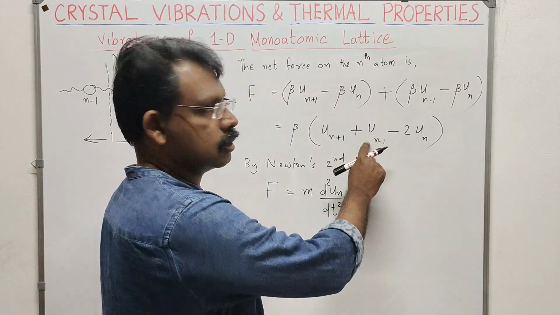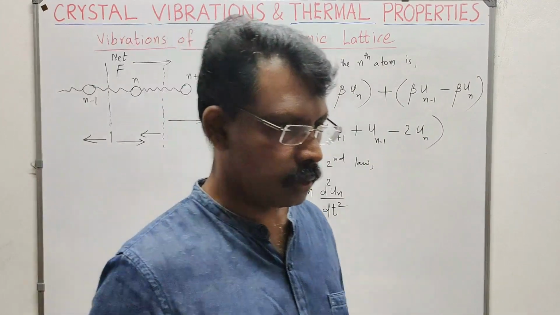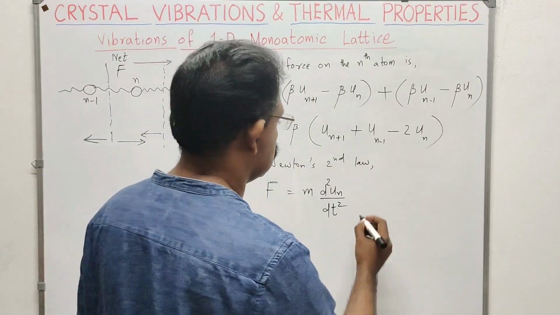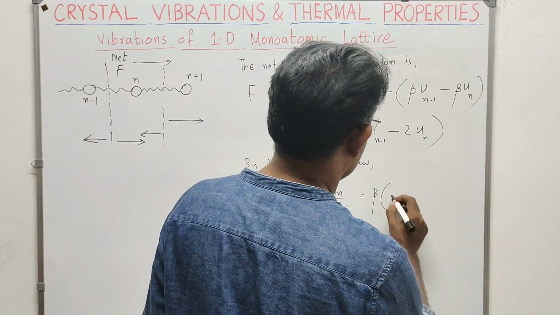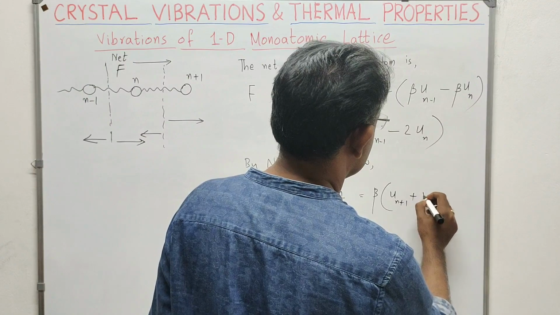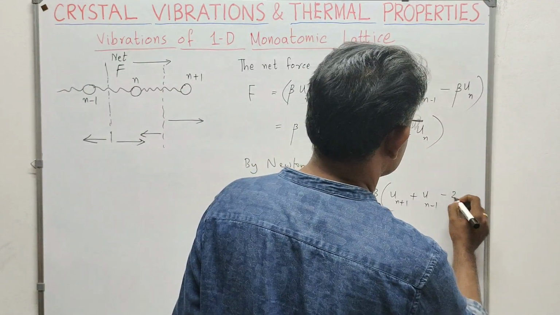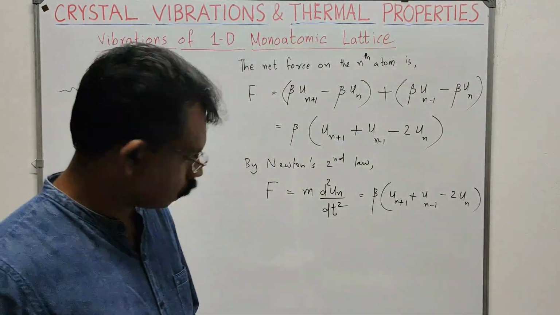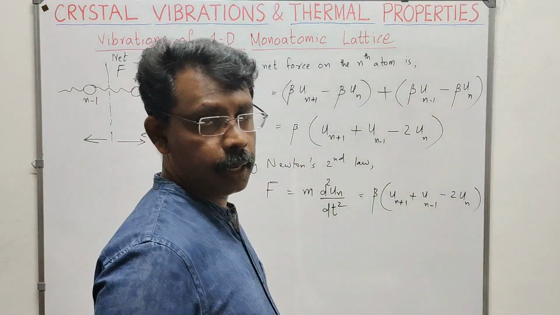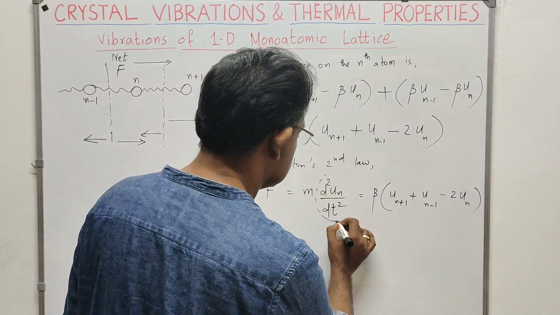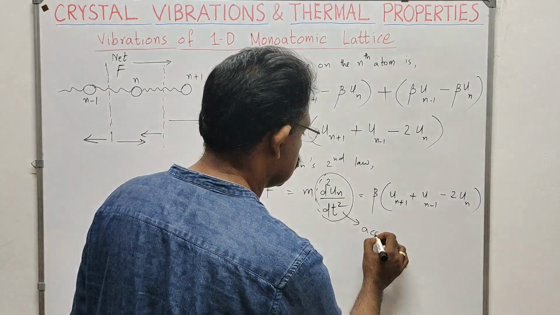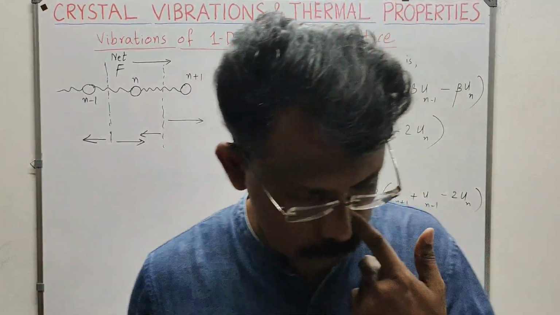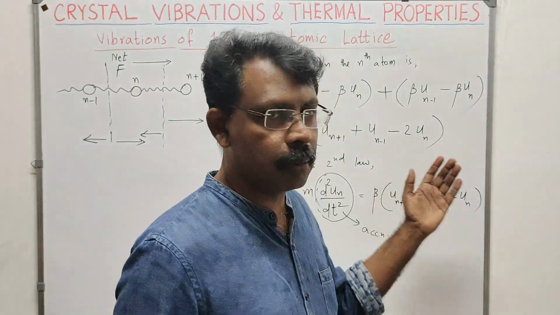So this is nothing but this one. Force is equal to mass into acceleration. The net force acting on this atom will be mass into its acceleration. That is equal to beta into un plus 1 plus un minus 1 minus 2 un. So this is the net force on the atom at the nth site, and the left side is nothing but the acceleration term. Okay. Then the periodic solution to this wave equation is, ഇതിന്റെ solution ആണ് നമ്മൾ simple harmonic motion ഒക്കെ പഠിച്ചിട്ടുള്ളത്.